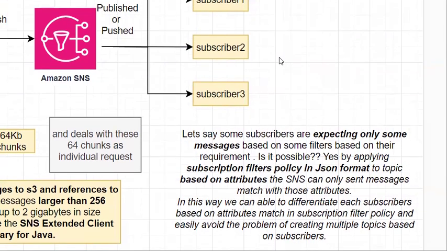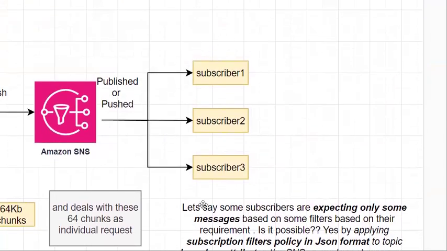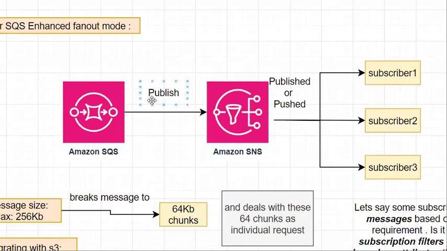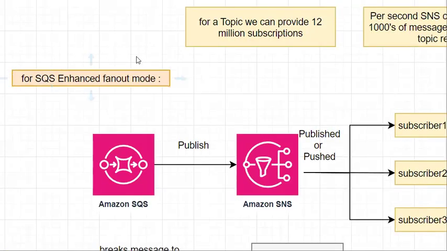And now let us see how to use this SNS to publish a single message to multiple subscribers. That is, how to publish a single message, or you can say how to implement this SQS enhanced fanout mode. We can implement this SQS enhanced fanout mode by using